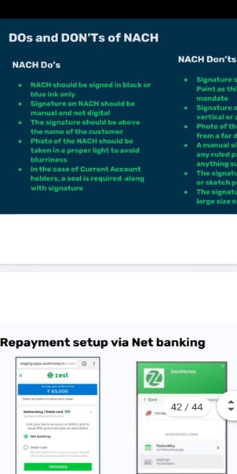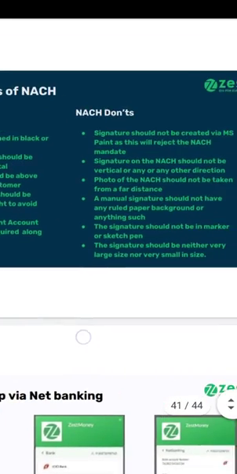NACH do's. NACH should be signed in black or blue ink. Signature on NACH should be manual and not digital. The signature should match the name of the customer. Photo of the NACH should be taken in proper light to avoid blurriness. In the case of current account holders, a seal is required along with the signature.